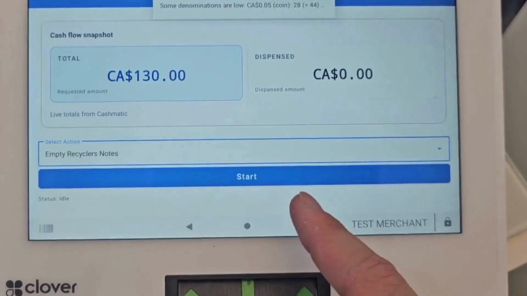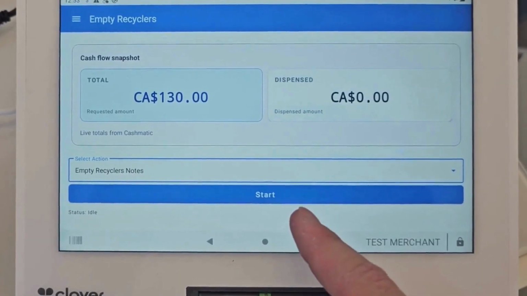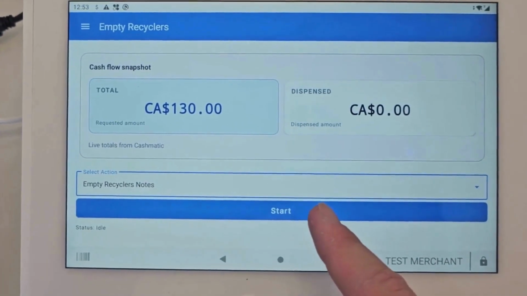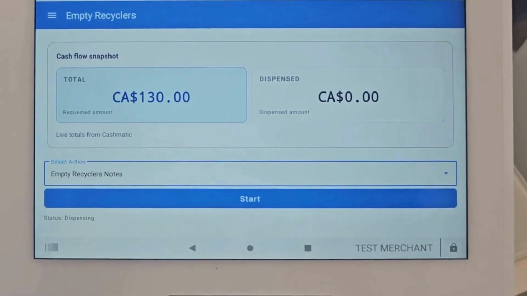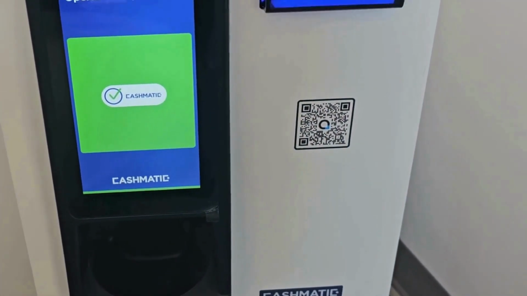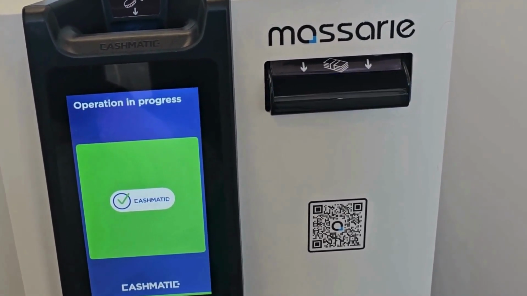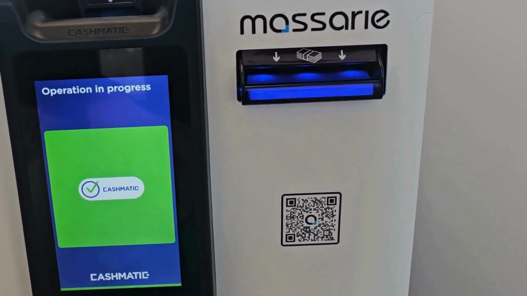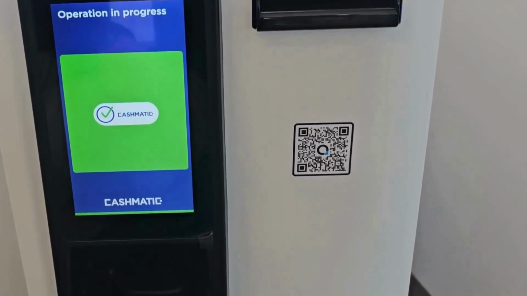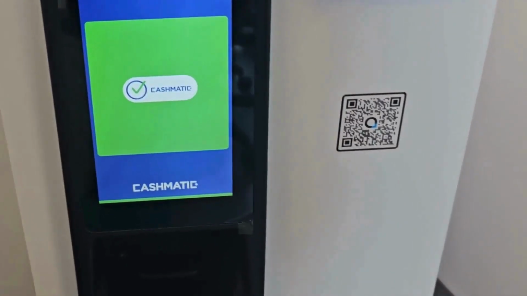So let's say we choose the notes. Here I have a low level, it's giving me a notification. If I press start, you can see the cash management machine is emptying all the banknotes inside the recycler to the cash box inside the cash management device.